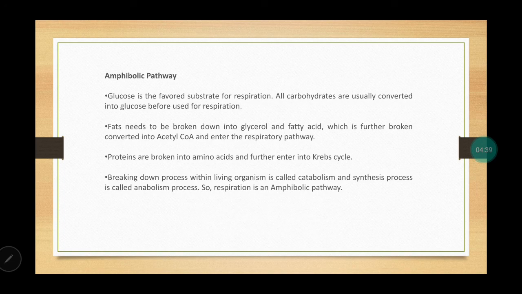Now, why do we call aerobic respiration an amphibolic pathway? Because glucose is broken down. Okay, one, it is catabolic. Now, in the Krebs cycle, a lot of products are being formed. Those products are being used to form fatty acids, to form fats, to form proteins. So that is why both synthesis as well as catabolism, both processes are taking place. That is why it is an amphibolic pathway. Respiration is an amphibolic pathway. And always remember, glucose is the most favorable substrate for respiration.